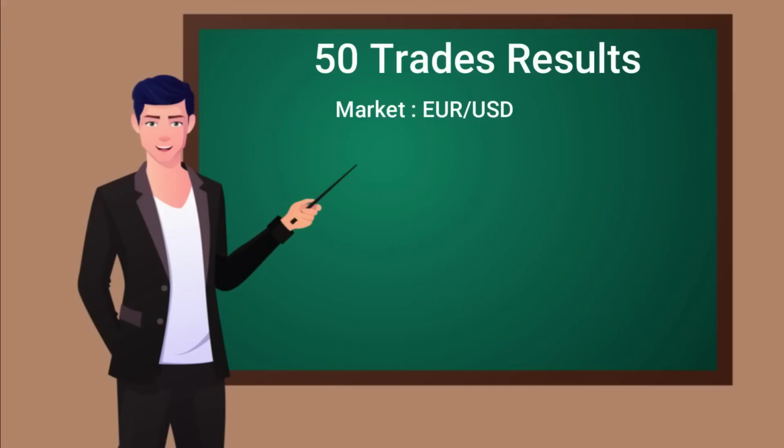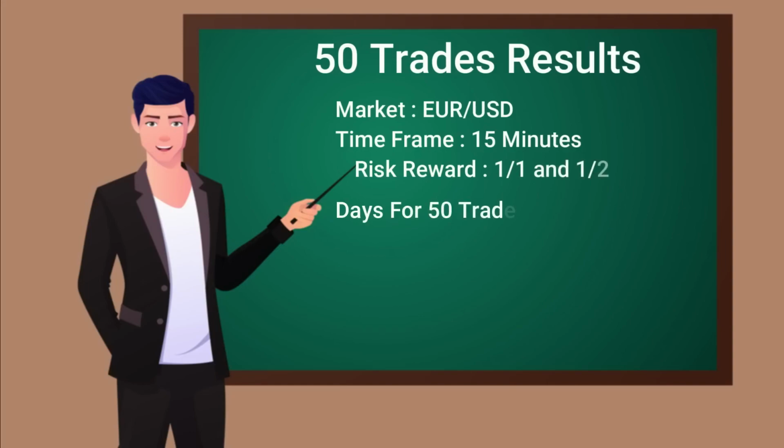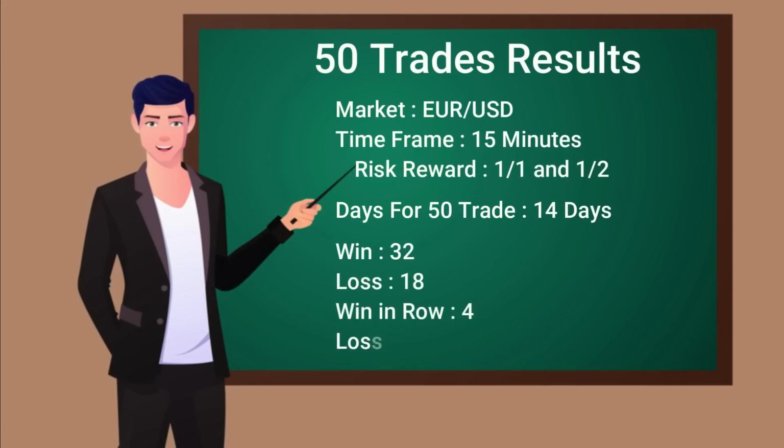Okay, the results are in after 14 days. The test is truly amazing, so let's check it out. Now, I used a 15-minute time frame. This was done using 1:1 and 1:2 risk to reward ratios on Euro USD. And it took 2 weeks of price data to find the 50 trade signals, which is actually very good. There were 32 winners and 18 losses. The win rate is 61%. This is a really good win rate because our risk-reward ratio is 1:1 and 1:2. The most won in a row was 4 and the most lost in a row was 2.